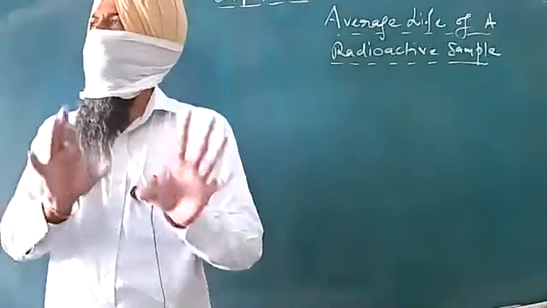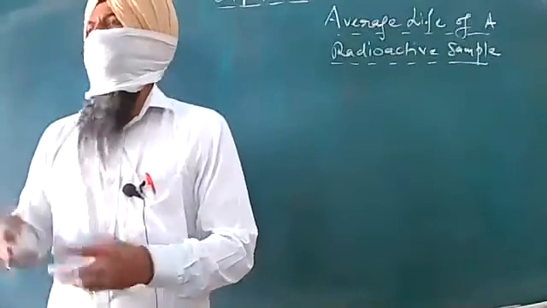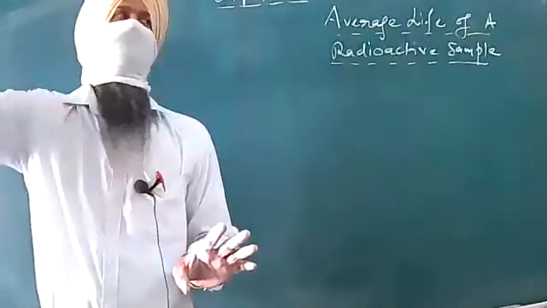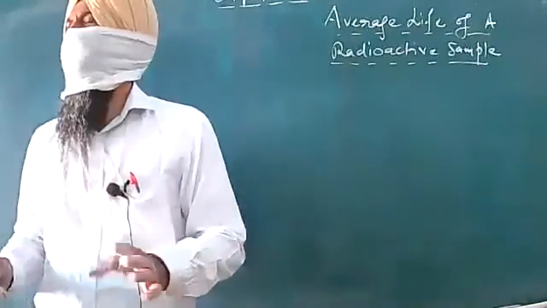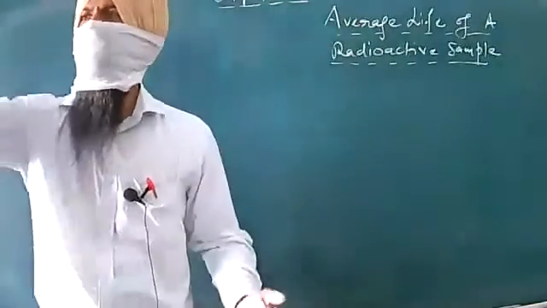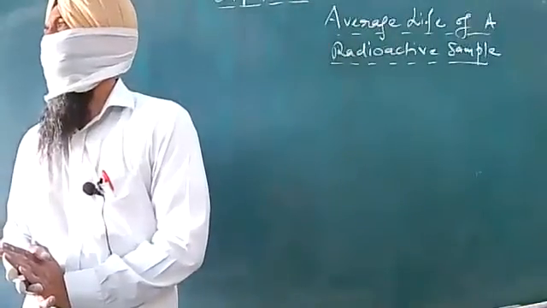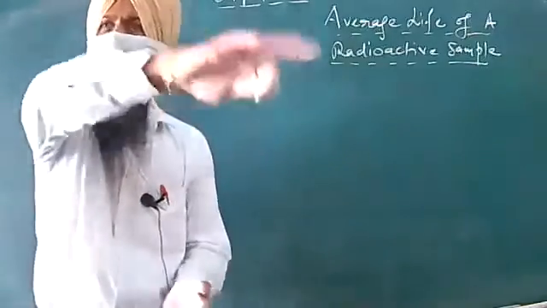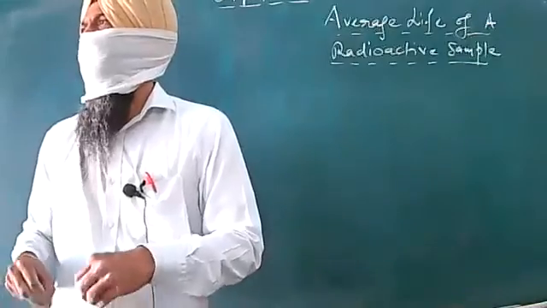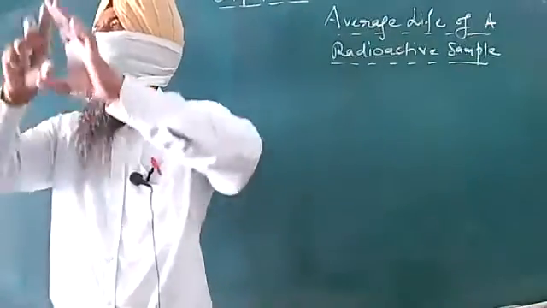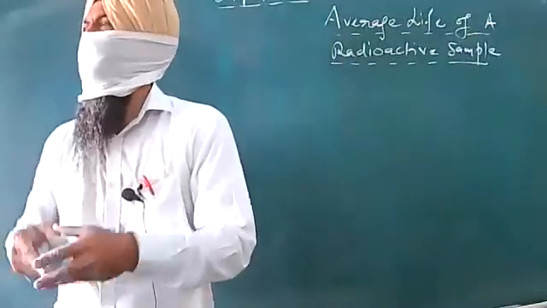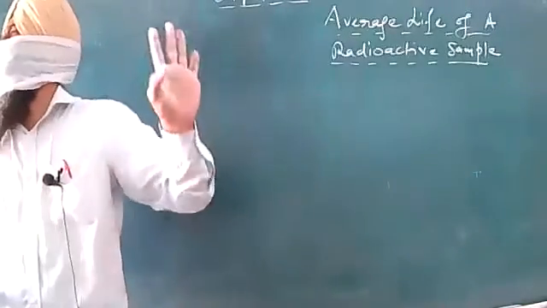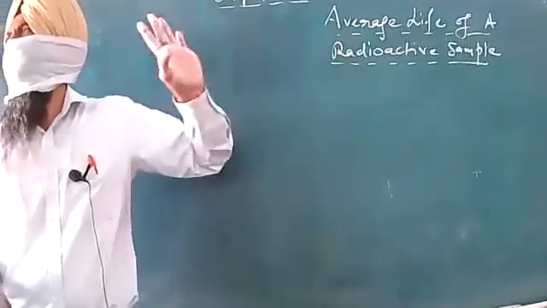Because I am also present with you, my age will also get added up. So we have a total age of all the persons in this room. Now what I will do further is that the number of students plus me, whatever number comes, we will divide the total age by that number. That will be the average life. So this format we are going to follow in order to have this discussion.